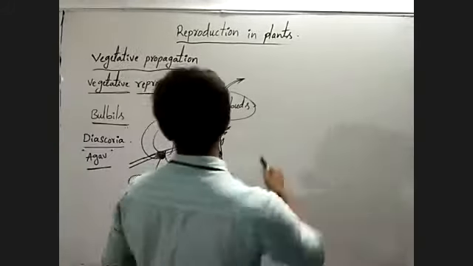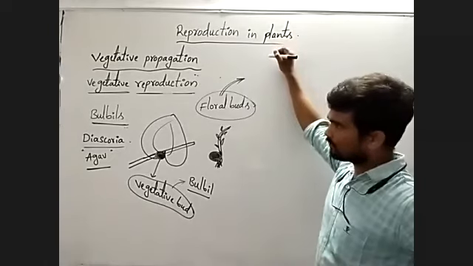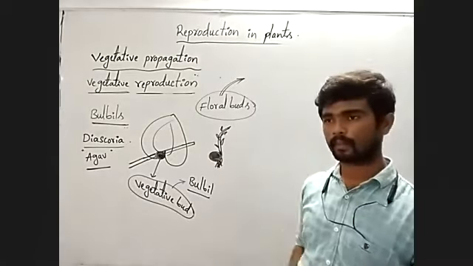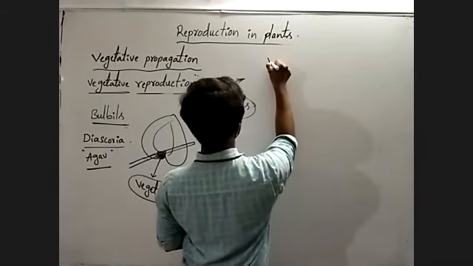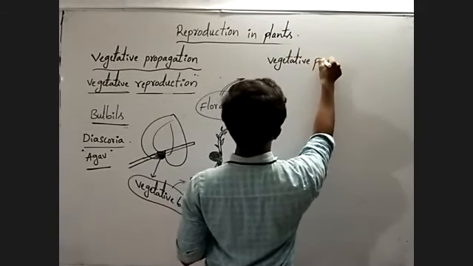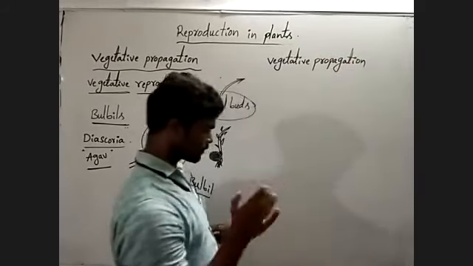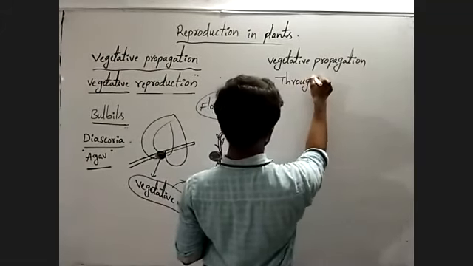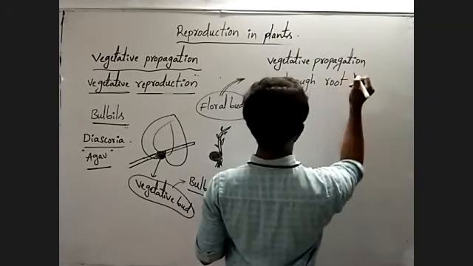Next, so far we have discussed different types of natural vegetative propagation methods. For example, vegetative propagation through root.